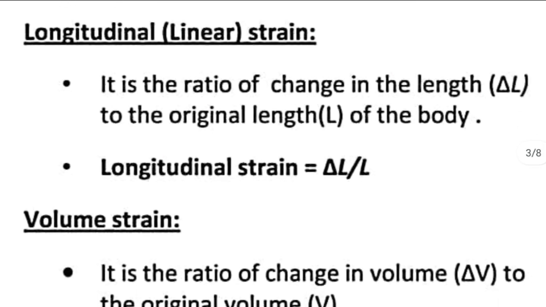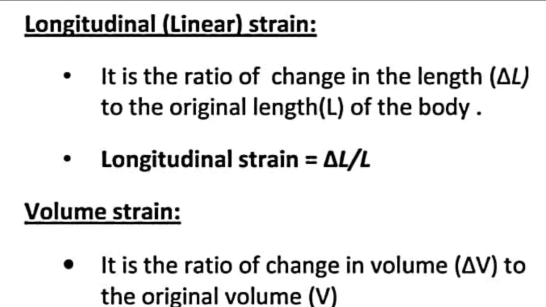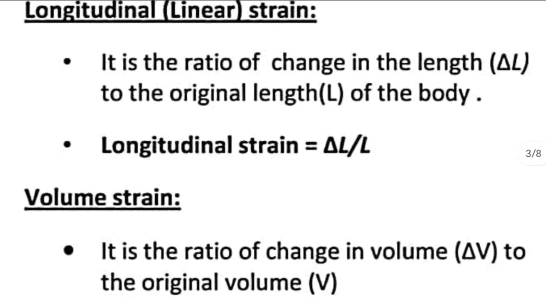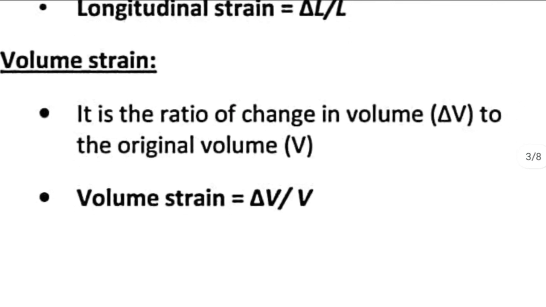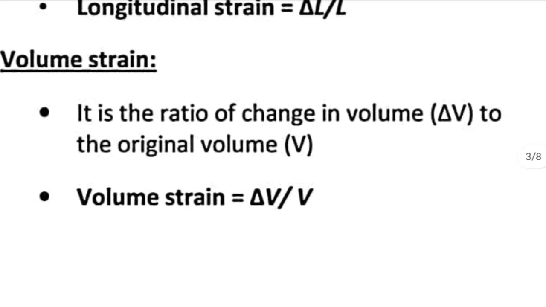Longitudinal strain or linear strain is defined as the ratio of change in length to the original length of the body. Therefore, longitudinal strain is equal to delta L by L. Similarly, volume strain is the ratio of change in volume to the original volume, so volume strain is delta V by V. Whatever be the type of strain, both the numerator and denominator of that ratio have the same physical quantity. That is why we say strain is a unitless, dimensionless physical quantity.